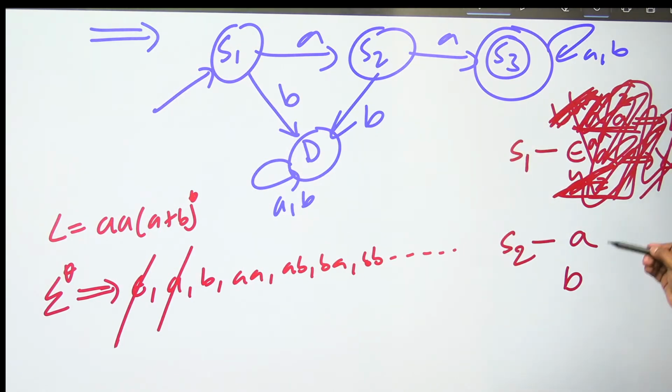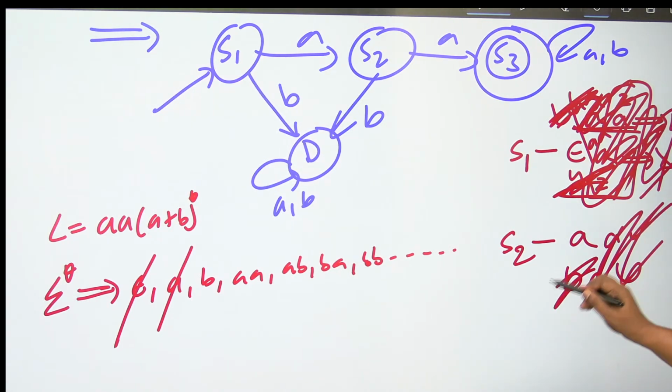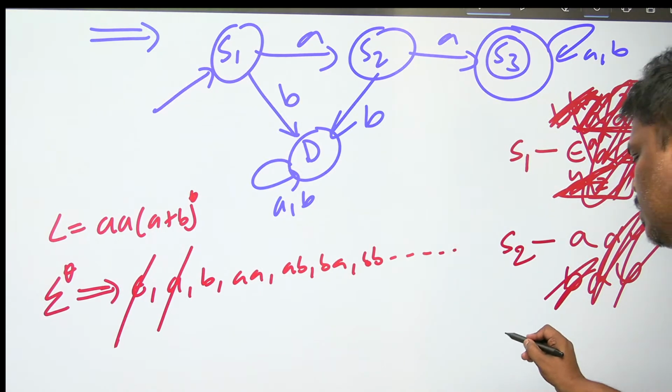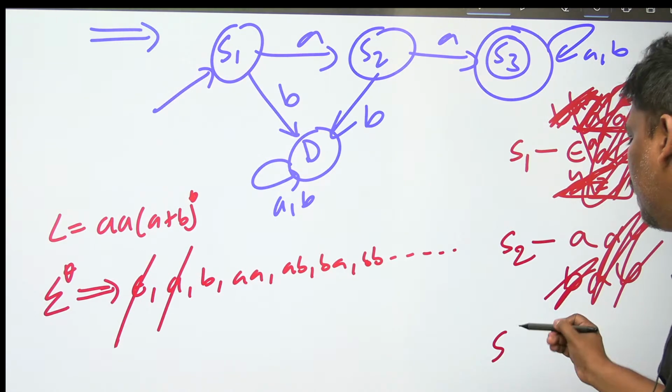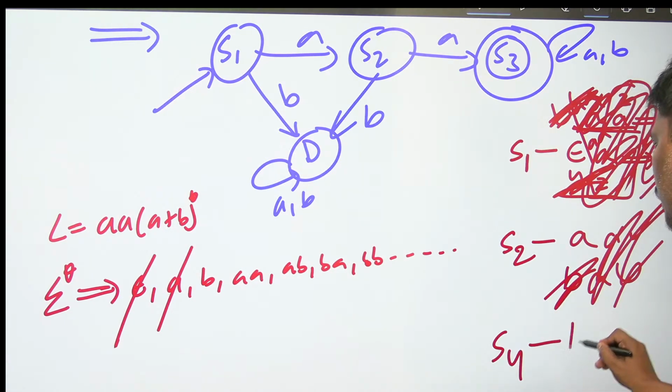Next, can I keep B in the second equivalence class or not? If I add one more A on the right side for both, one belongs to L and the other does not. That means B does not belong to the S1 equivalence class, and B does not belong to the S2 equivalence class. B belongs to some other equivalence class. I can keep any name, so I am keeping S4. B is here.